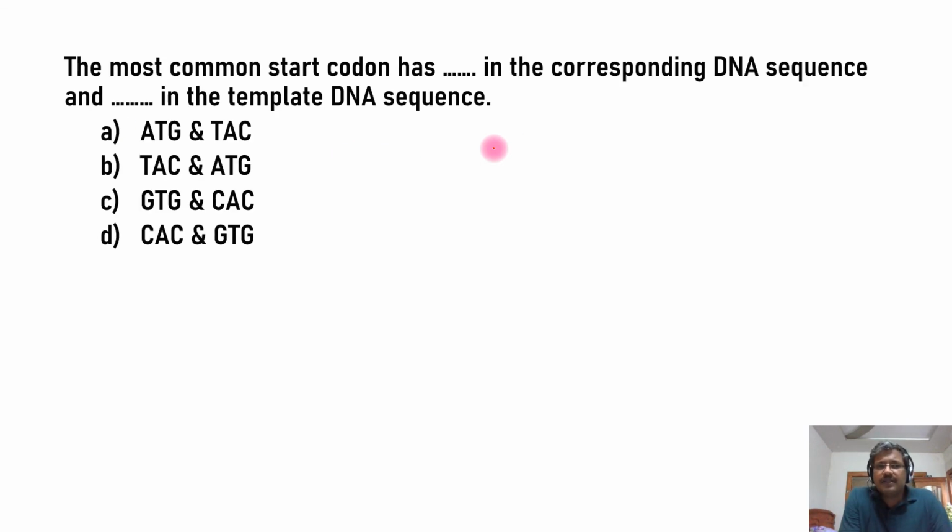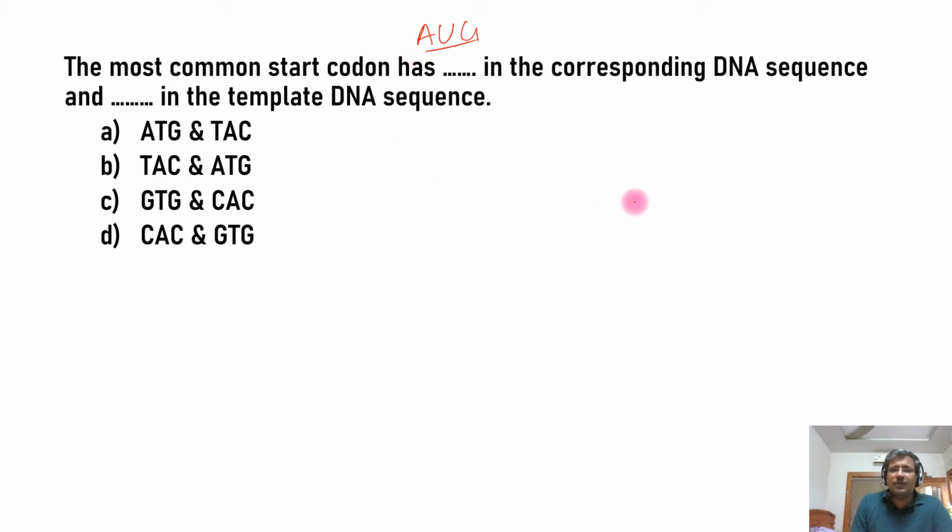Now, the most common start codon has dash in the corresponding DNA sequence and dash in the template DNA sequence. Which is the most common start codon? We know that the most common start codon is actually AUG, because it is present in 83% of the E. coli genome in an experiment. So it is the most common initiation codon. So it is AUG.